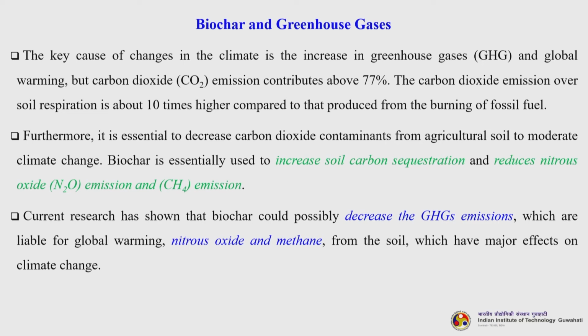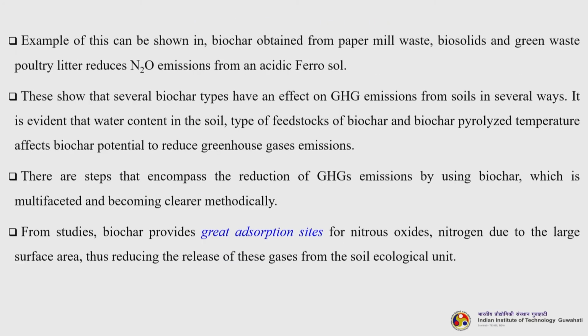Biochar is essentially used to increase soil carbon sequestration and reduce nitrous oxide emission as well as methane emission. Current research has shown that biochar could possibly decrease the greenhouse gas emissions which are liable for global warming, nitrous oxide and methane also from the soil, which have major effects on climate change.